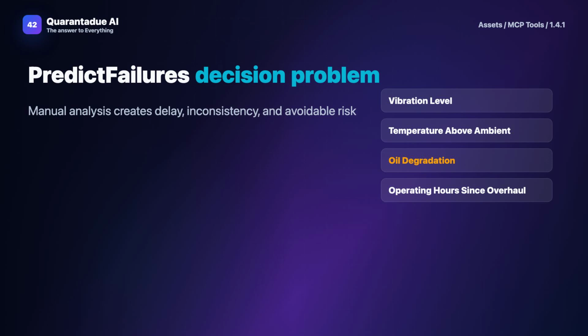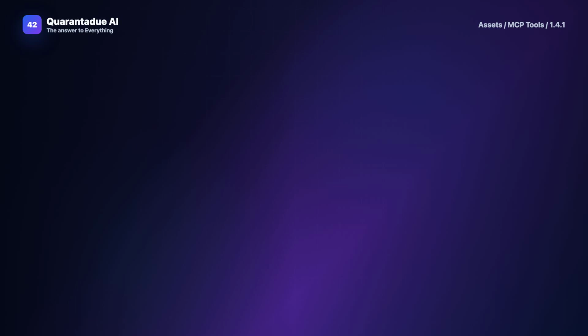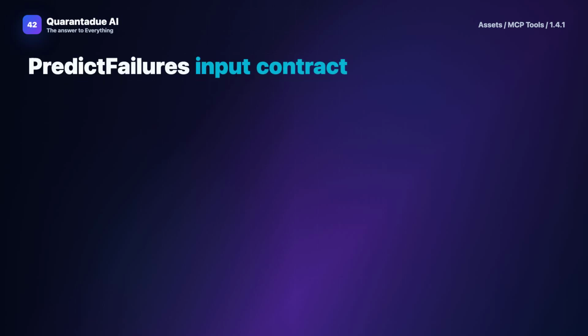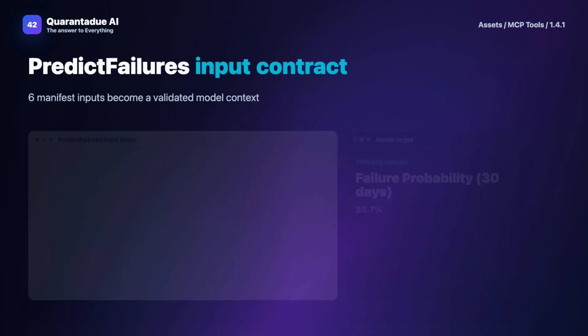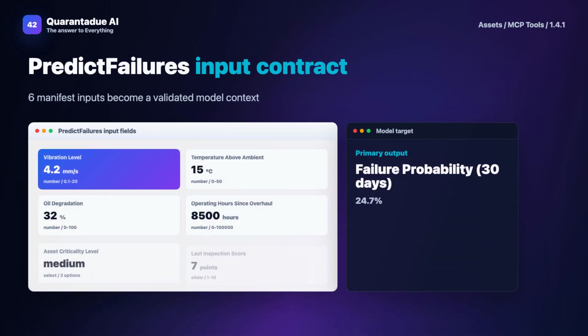It starts by ingesting your historical asset data, things like vibration readings, temperature logs, and maintenance records. The software uses machine learning models to analyze patterns and identify anomalies. Key concepts here are failure probability and baselines.